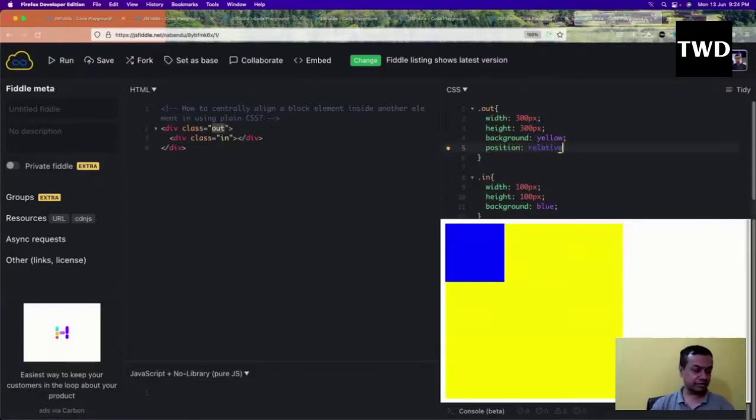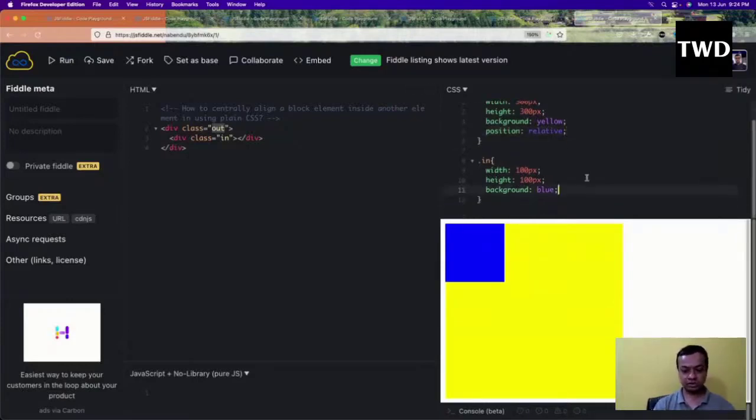So now I can move the inner one. If I make it position relative, I can move it in comparison, and we teach position relative in the CSS crash course, please check that out. Then I'll do position absolute, and if I do this, nothing will happen anyway. I have to move it.